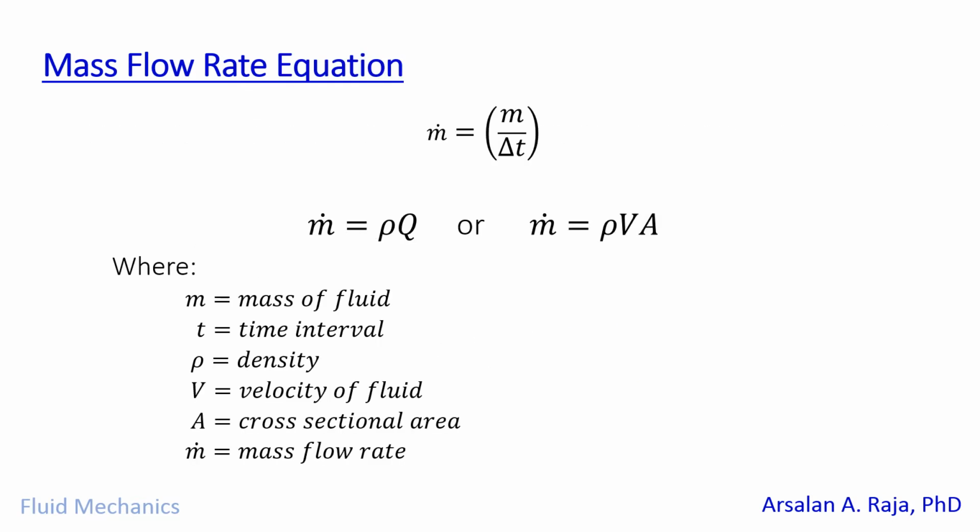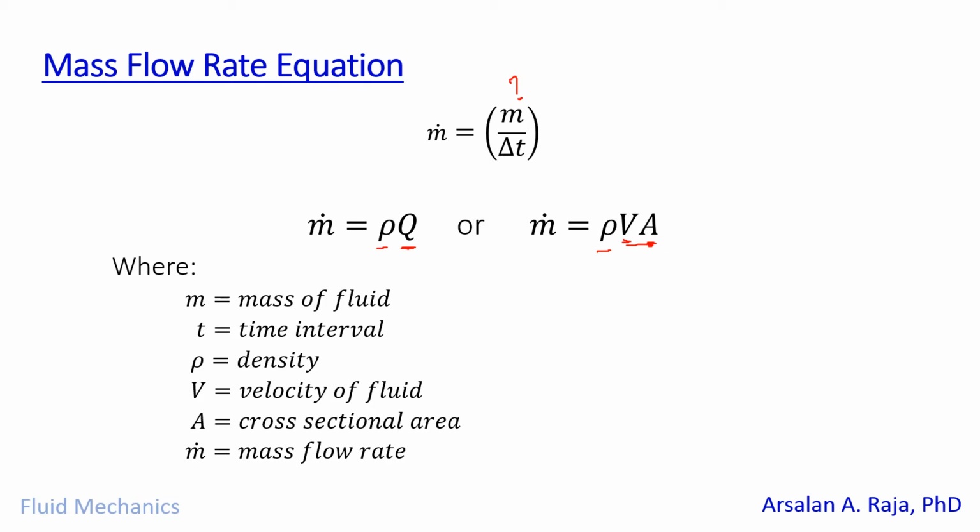Now what if you don't have the mass and you need to calculate the mass flow rate, but you have either the velocity of the fluid and the cross-sectional area through which it is passing by, and then the density of the fluid, or you already have calculated the volumetric flow rate of the fluid and you want to change it into mass flow rate because you don't know the mass of the fluid which is passing through a cross-sectional area in time interval t. So then the easy thing is just multiply by density.